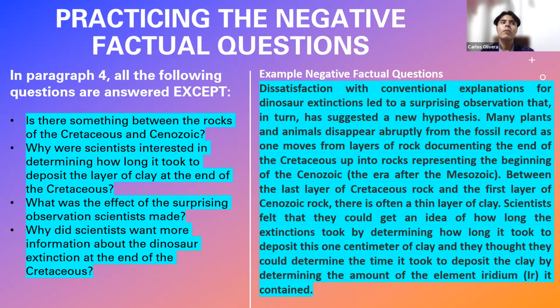Maybe they are interested because they are receiving a prize for that, or maybe they're interested because this is going to help save humanity or something, but for some reason, this is not discussed here. Therefore, as I say, this is the intruder. We are told in this passage everything they're doing in order to obtain the information, but we are never told why they want the information in the first place. So as I say, this is the intruder. This is not part of the reading passage, and therefore is the correct answer. That is exactly what you have to do every single time.